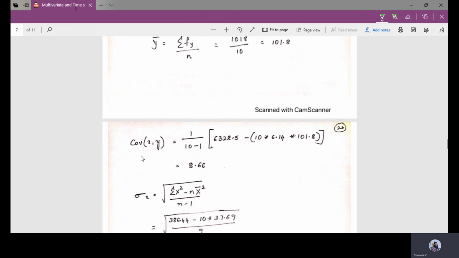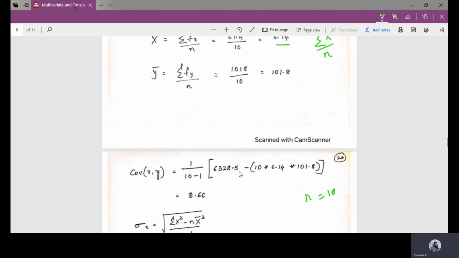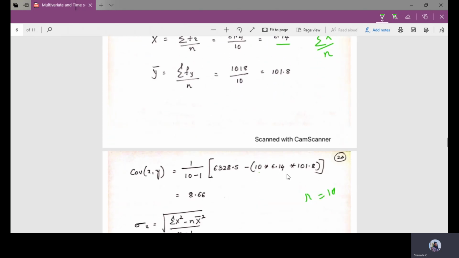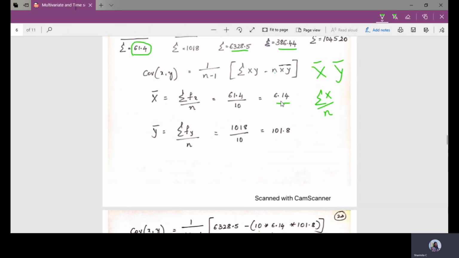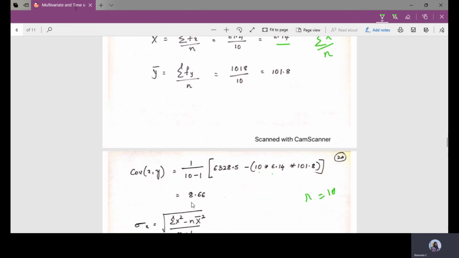Substituting the values, we get covariance of x comma y equals 1 divided by n, which I told you is 10. So it is 1 divided by 10 minus 1 of this value 6328.5 minus n into x bar, which is 6.14, into y bar, 101.8. What is the answer you are getting? You are getting 8.66. Fine.